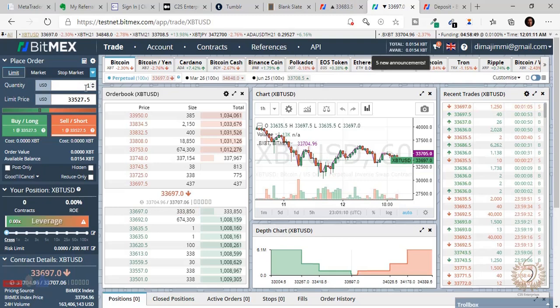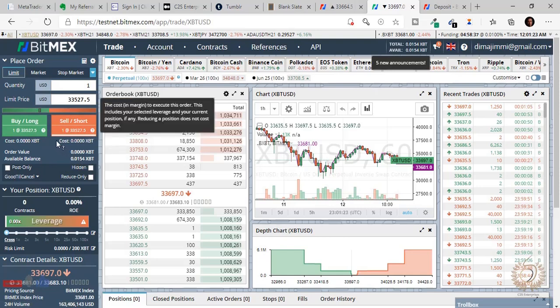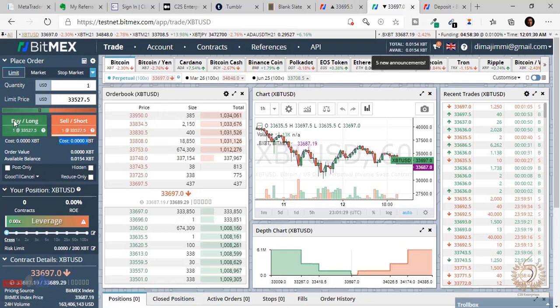So that's why using this leverage, you should be watching your estimated liquidation price. What do I mean? Let me use this trade for example. Let's say I want to enter a trade now. When placing a trade, this is what you have to check. You have to check the cost. If you're buying, the cost will be shown on this side, and if you're selling, the cost is going to show on this side.